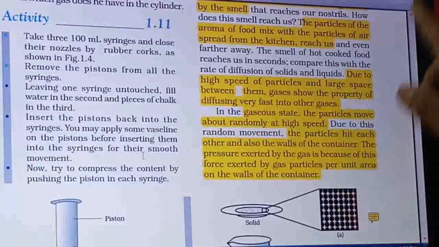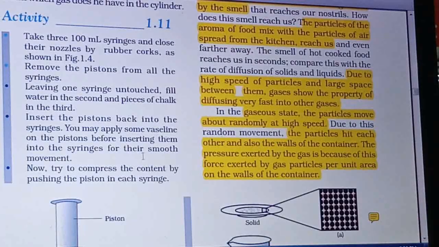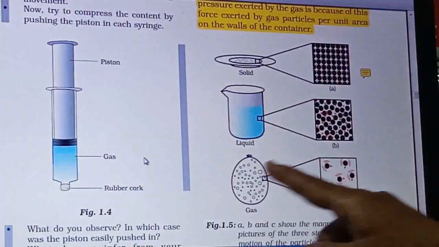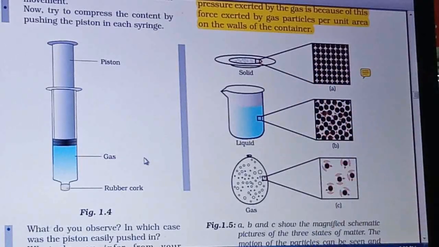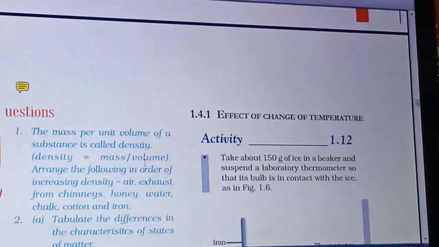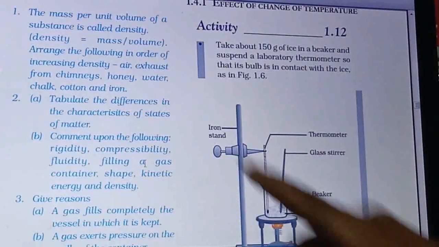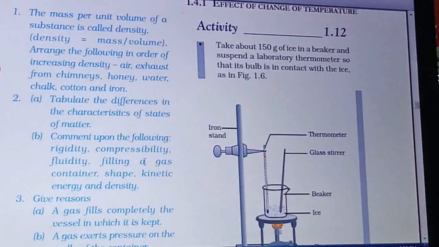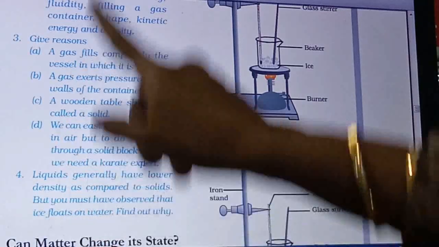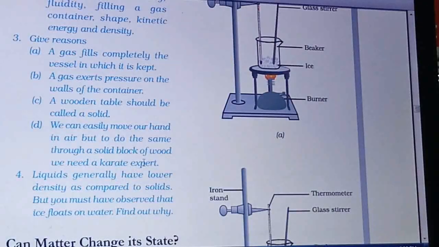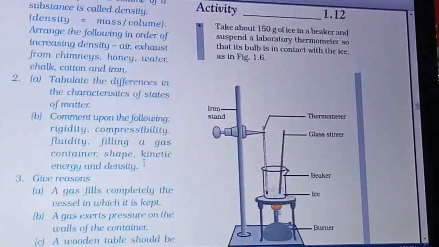I have underlined all these important points, and this is the last point, where you can see the arrangement of the molecules in solids, liquids and gases. Below that, there are some in-text questions that you have to solve and show me the answers. These 4 questions are there. You have to write all these answers and send a picture of them, right?